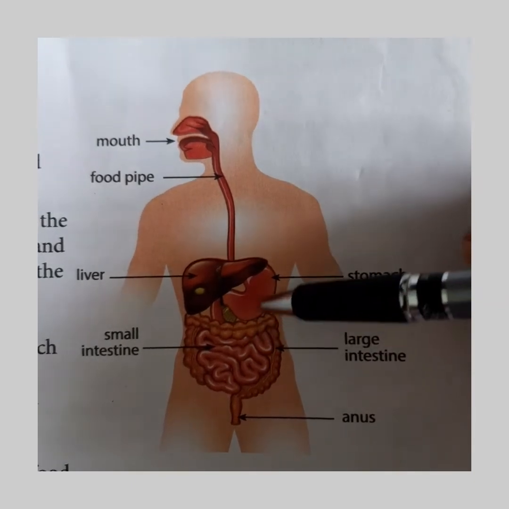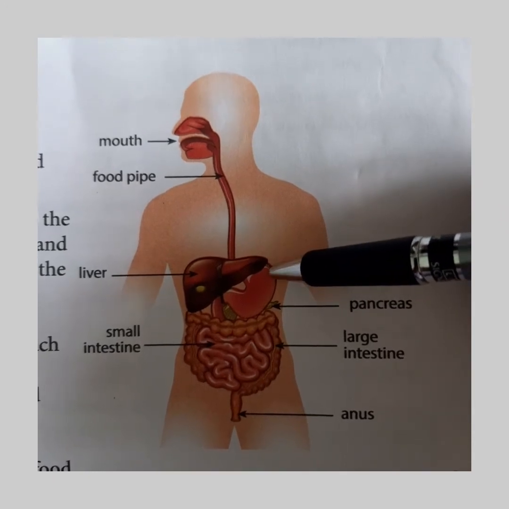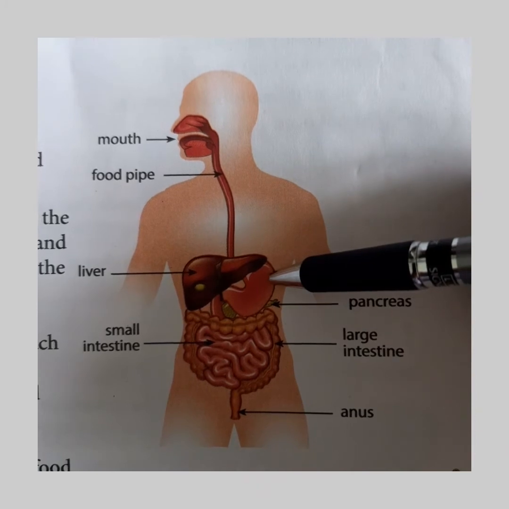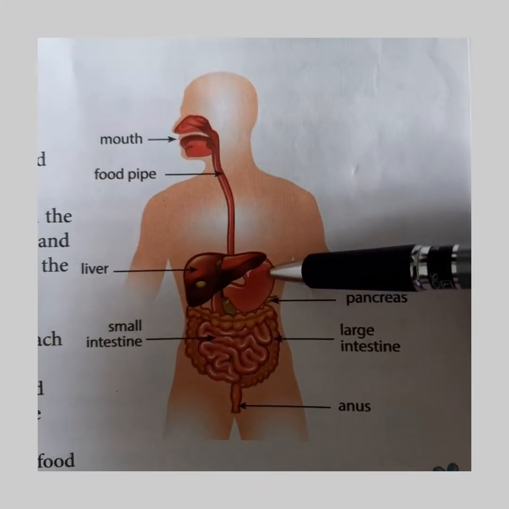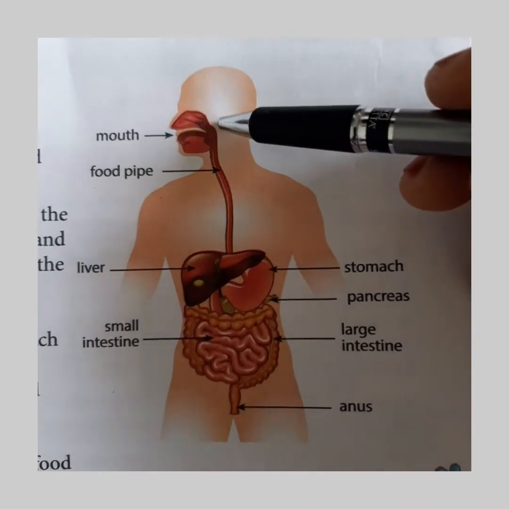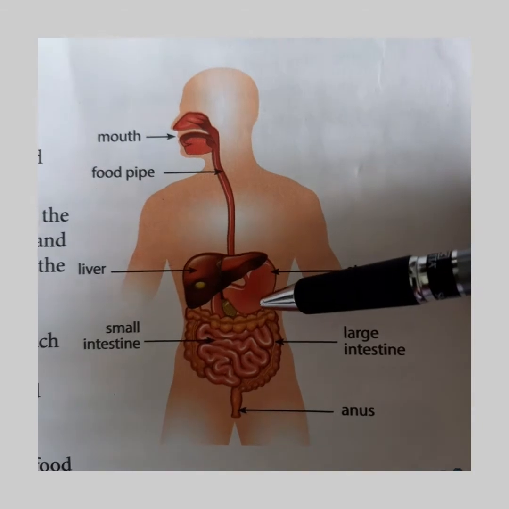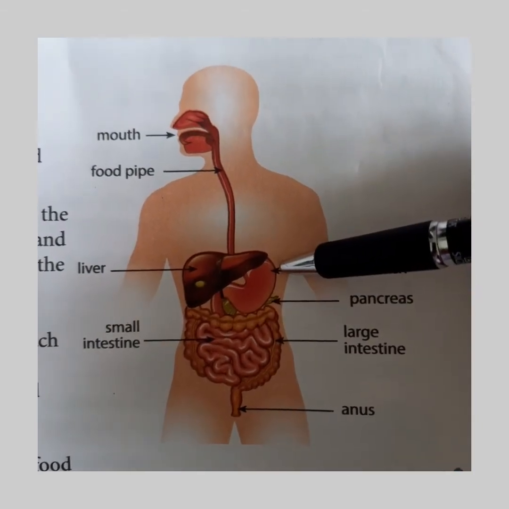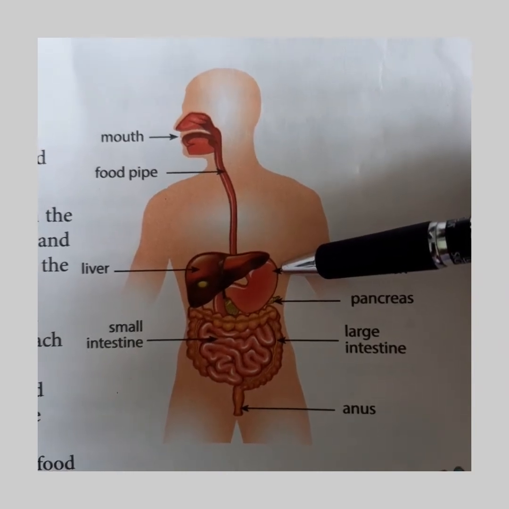So this is the stomach, and the food is churned here. In the stomach, the food is mixed with several other digestive juices which further break down the food. The stomach produces digestive juices which help in the breakdown of other food.